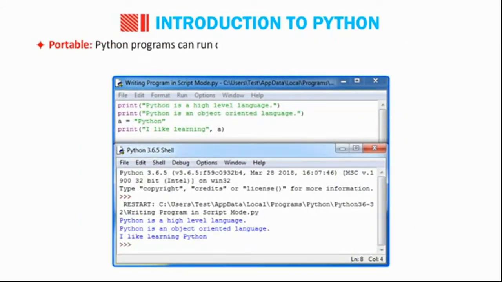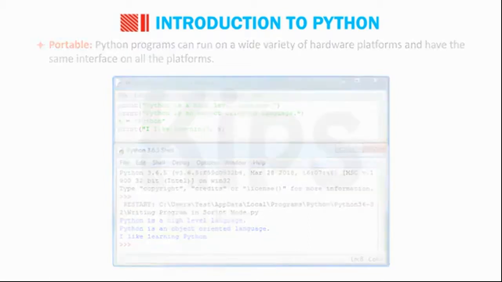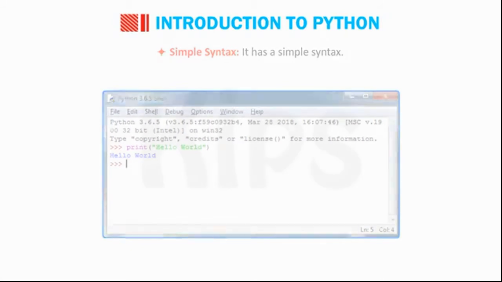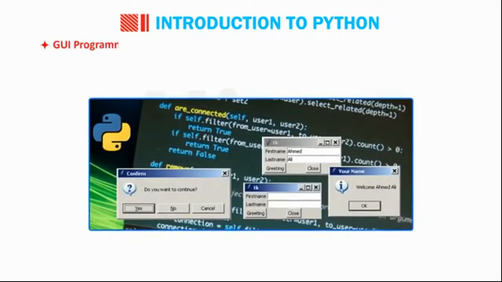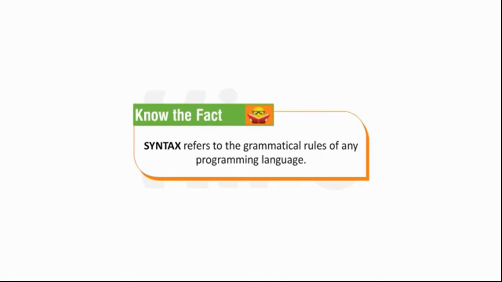Python programs can run on a wide variety of hardware platforms and have the same interface on all the platforms. Simple syntax. It has a simple syntax. Free to use. It is free to use even for commercial products. GUI programming. It supports GUI applications that can be created and ported to many systems. Students know the fact that syntax refers to the grammatical rules of any programming language.